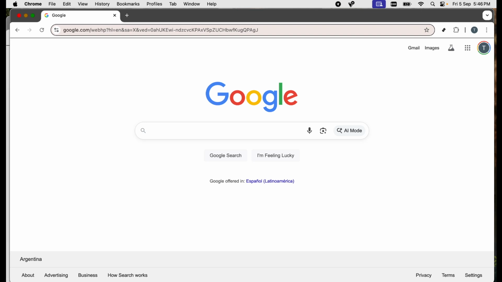If unmuting the site doesn't do the trick, we need to dig a bit deeper into Chrome's sound settings to ensure everything is set up correctly. Head over to the upper right corner of your browser window and click on the three-dot menu. From this drop-down, select Settings. Once in Settings, navigate to Privacy and Security. Afterwards, click on Site Settings. Now, scroll down to the section for Content and click on Sound.